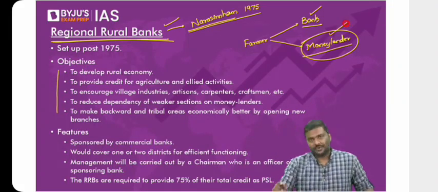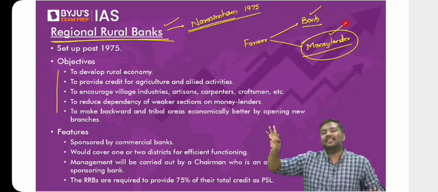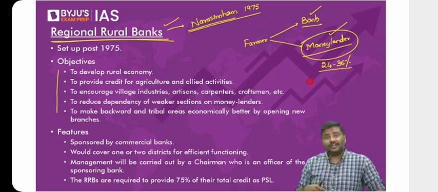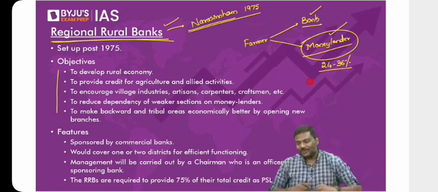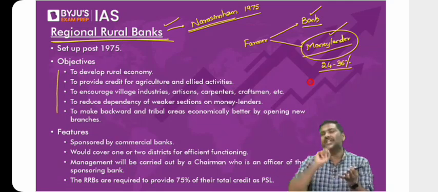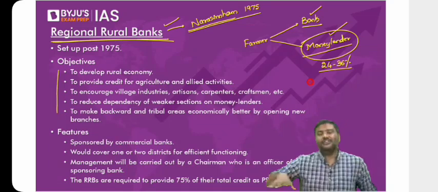As per the RBI report, in a rural part of India, whenever farmers or anybody takes a loan from these kinds of intermediaries, that is money lenders, rich people, etc., the rate of interest is in the range of 24% to 36%. So you can imagine the steep level of interest paid by the farmer. So we want industries to get access to institutional credit. We want farmers and households to get access to institutional credit. We want the rural part of India, that is villages, to develop.